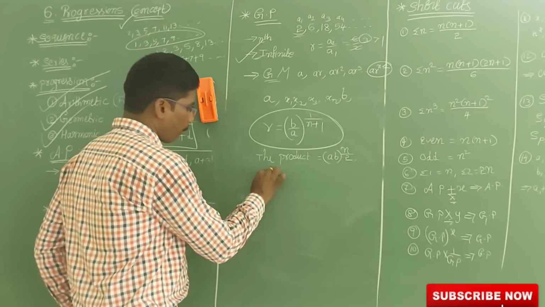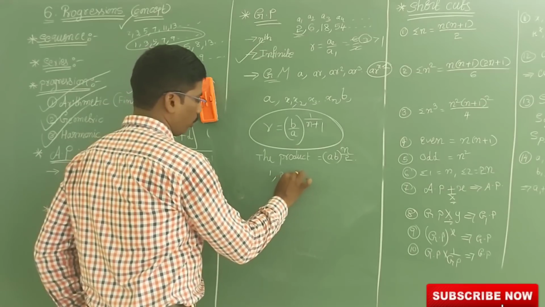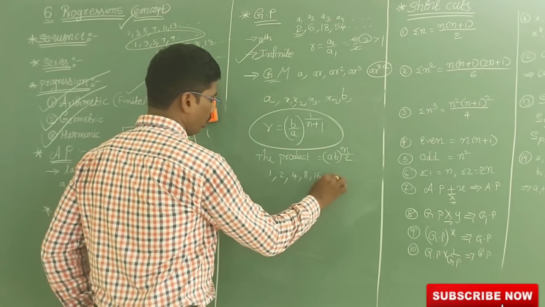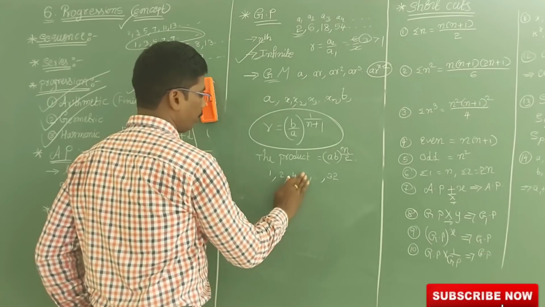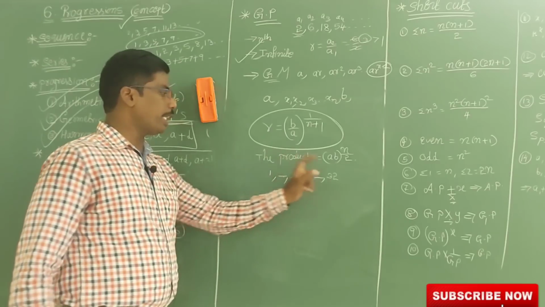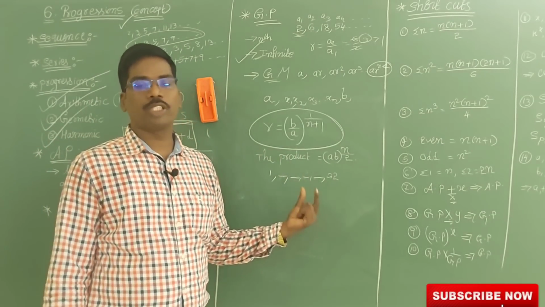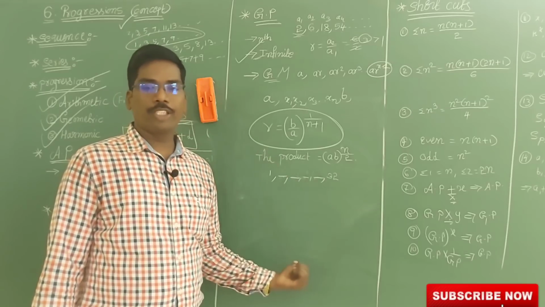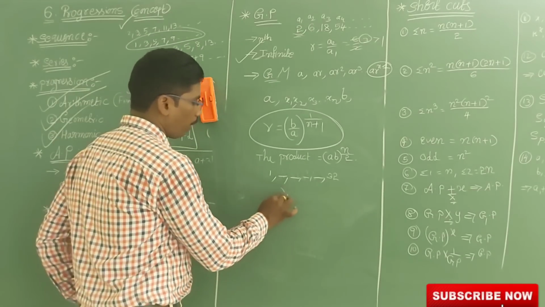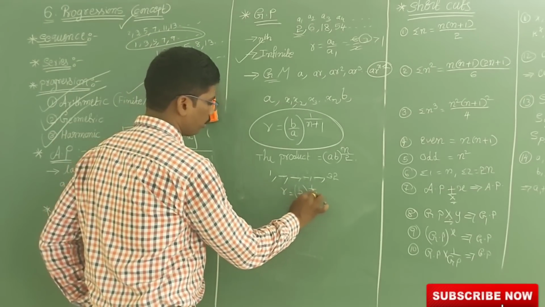See here, 1, 2, 4, 8, 16, 32. For example, between 1 and 32, there are 4 means, 4 terms are there. Then find the common ratio and find the 4 terms they will ask. So how to do it here? Common ratio is (B by A) all to the power of 1 by n plus 1.